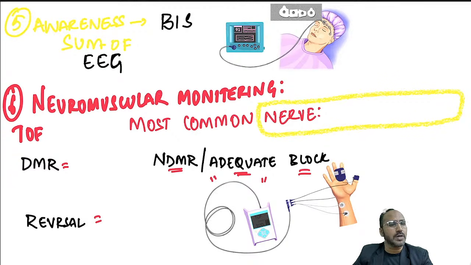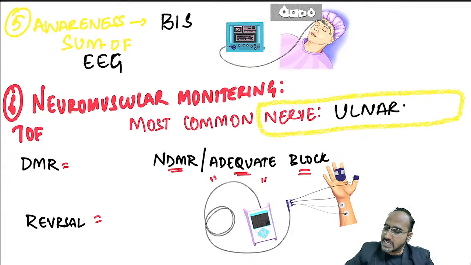Next, you look for the neuromuscular monitoring. What is the nerve involved in neuromuscular monitoring? Remember, in neuromuscular monitoring, we are having many monitors. The commonly used is train of 4 monitor. In train of 4, what is the commonly used nerve, guys? It is the ulnar nerve, and the muscle commonly used is the adductor pollicis. Very, very important. Adductor pollicis.